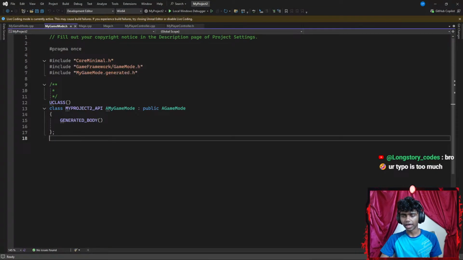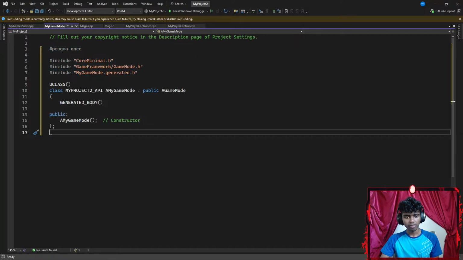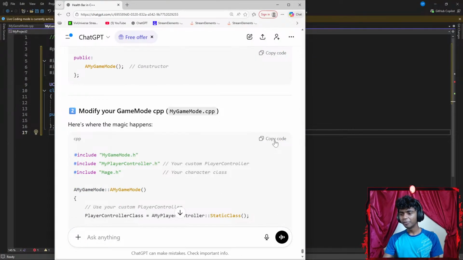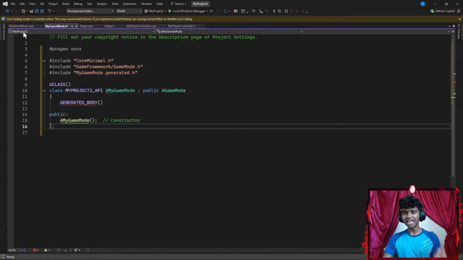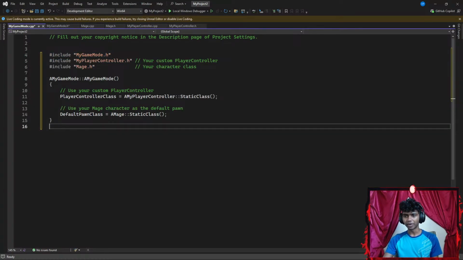Okay, let's go to my header files, go with something like delete this part, paste it here, and then let's go to C++. Bro, your typo is too much, guys. That actually makes sense. I'm shocked that ChatGPT even understands my typos. But I feel like my typos, honestly now, man, they haven't improved. I was gonna say like it might have improved, but never mind, guys.